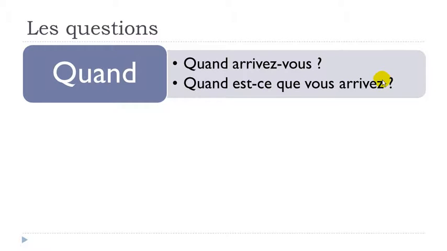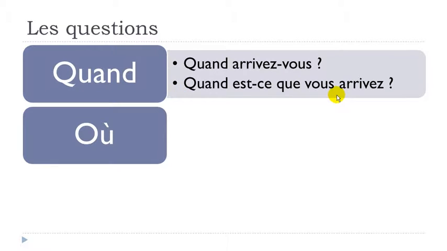You see, so it's not really the opera. You don't need to go really high, you know, but it's just a little bit. Quand est-ce que vous arrivez? That's it. And the next one is où. Où means where. Okay, so quand, when, remember?